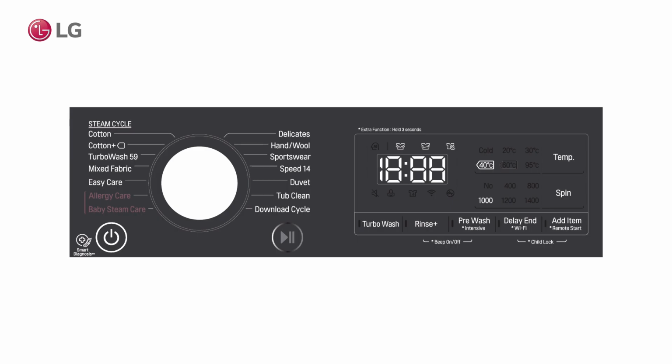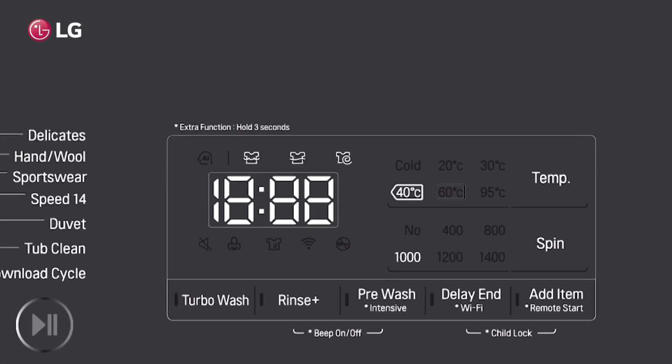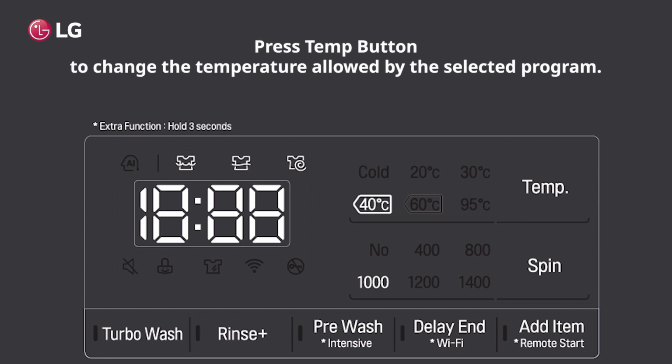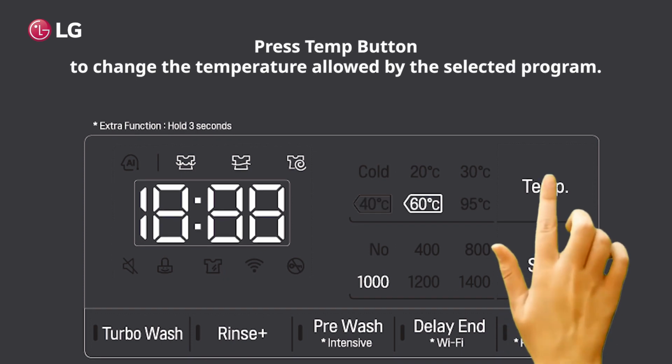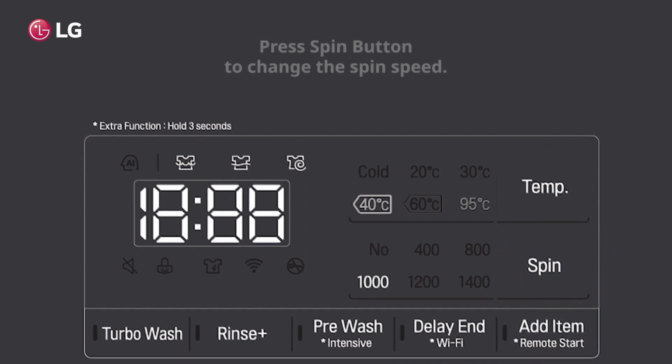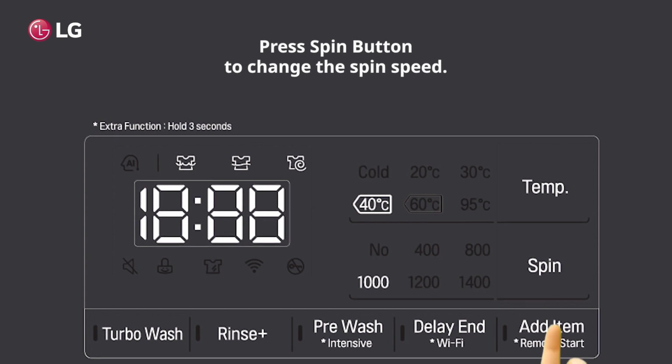Temperature and spin. Press the Temp button to change the temperature allowed by the selected program. Press the Spin button to change the spin speed.